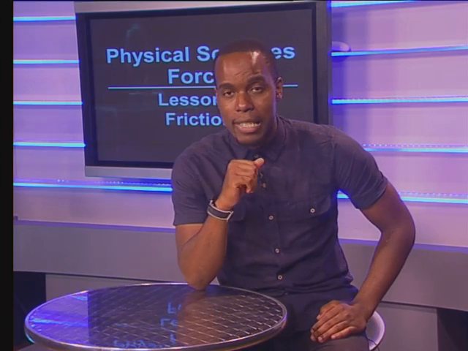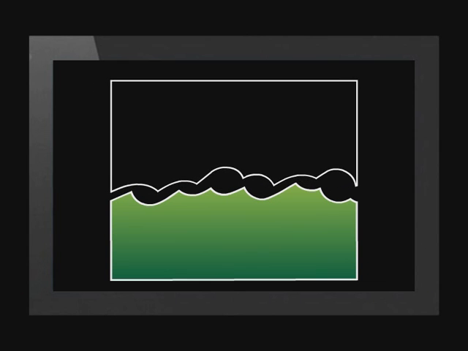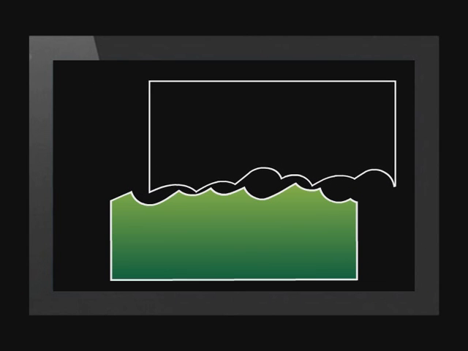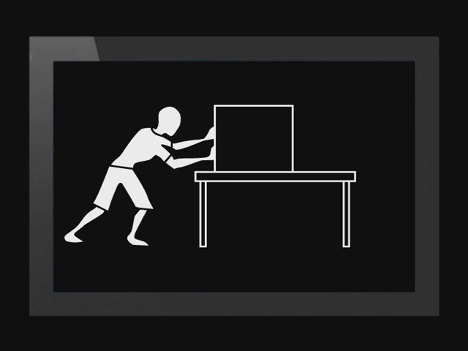Well, that's quite scary. Clearly, friction is a very important force which affects our everyday lives. But what exactly is friction? Here are two surfaces which move over one another and exert the force of friction on one another. Friction is a force which resists motion, and friction results when surfaces rub against one another. A man pushes a box which is on a table. The surface of the box and the surface of the table rub against one another to cause friction.